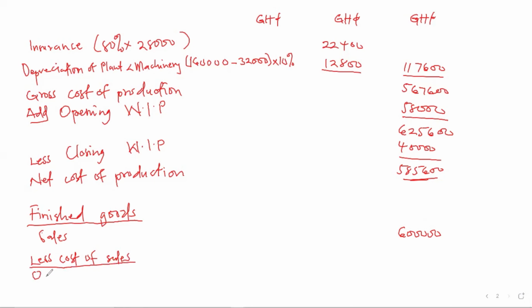Bring our opening inventory. This is the opening inventory of finished goods, which is 158. Then we add the cost of production.